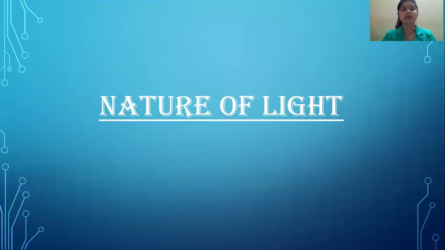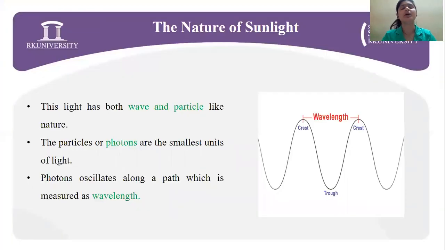Next, coming on to the nature of light, the very question which I asked you at the beginning of this session: how does the spectrum of colors seen in a rainbow power the synthesis of organic substances? Now, we all know that the sun is the prime source of sunlight, which is used as the energy to power the process of photosynthesis. This sunlight has a dual nature, that is, wave-like and particle-like.